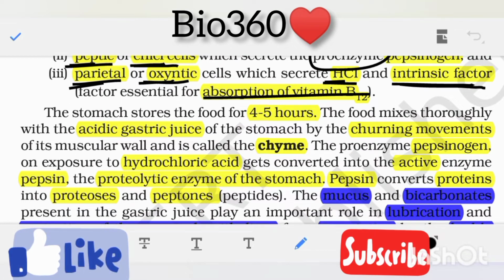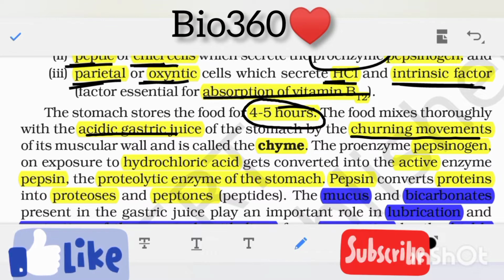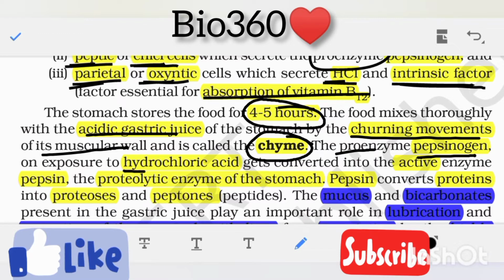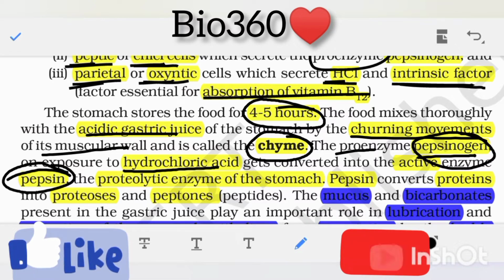Stomach stores food for about 4 to 5 hours and the food mixes thoroughly with the acidic gastric juice of the stomach by churning movements of its muscular wall and is called as chyme. Chyme is a partially digested acidic food present in the stomach. The proenzymes such as pepsinogen on exposure to hydrochloric acid gets activated and is converted into active enzyme known as pepsin. So here the pepsinogen is converted into active pepsin.